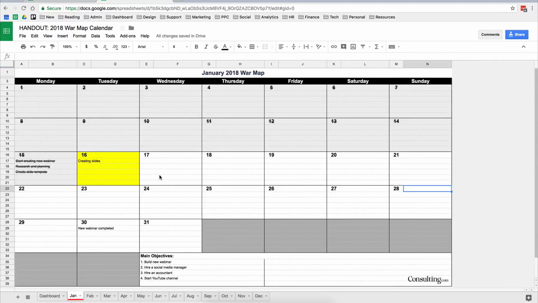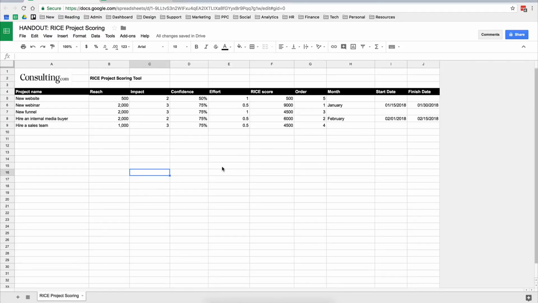And then day to day and month to month, you have the big things in here, but you can also fit in some smaller trivial things that have to get done. And also this RICE project scoring tool. I use this tool for only planning big projects. I don't use this for planning my day-to-day schedule or anything like that. Because that's just silly, to put this much effort and thought and process into just figuring out a small schedule. You use your brain to calculate that one. But when it comes to plotting the big things, I like to be objective and use this tool.